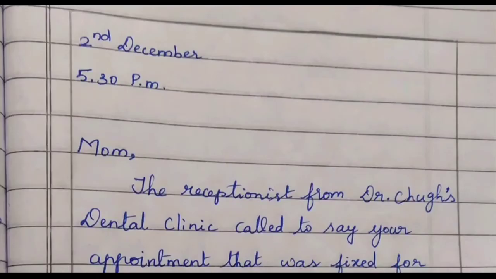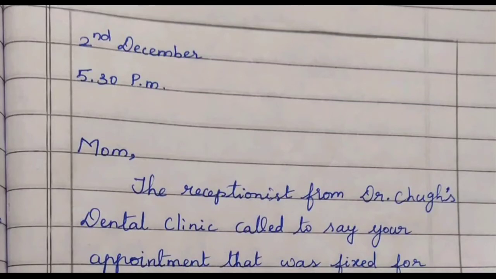So this was the message writing, children. It was given in a conversation way. So I'll repeat. First you need to start with the box. This message writing also has to be written in a box. First you need to start with date, month and time.